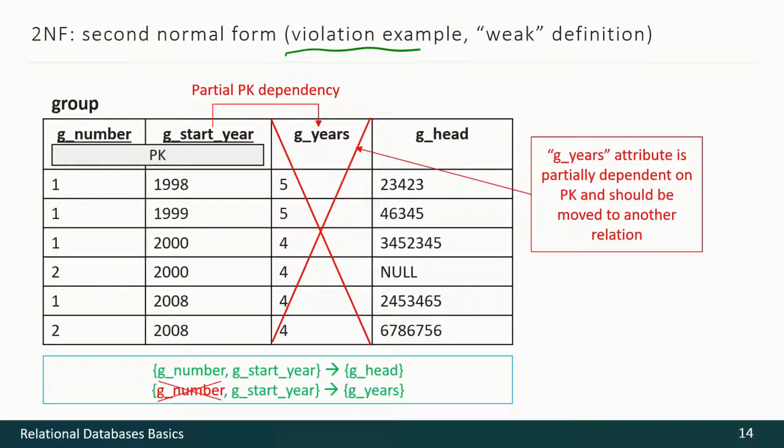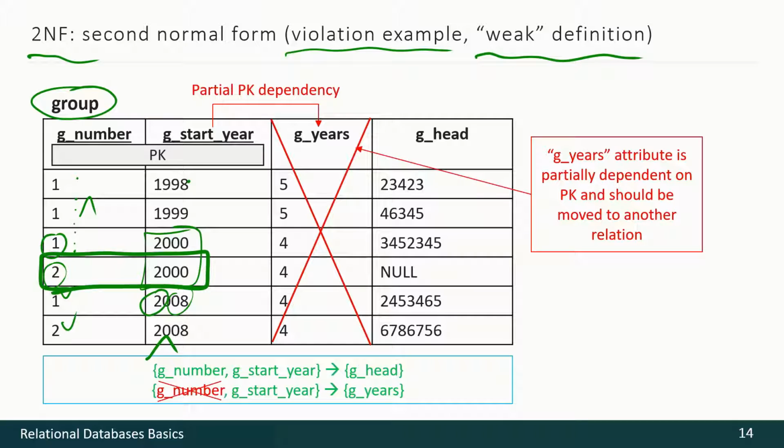This is a violation example of weak definition of the second normal form. Imagine we have information about students' groups, and there is the following rule, that each group has a number within a year. So you may see that for 2000, this is the first, this is the second group. For 2008, this is the first, this is the second. Okay, so we may see that years are not unique, numbers are not unique, but combinations are unique. That's why we have compound primary key here.